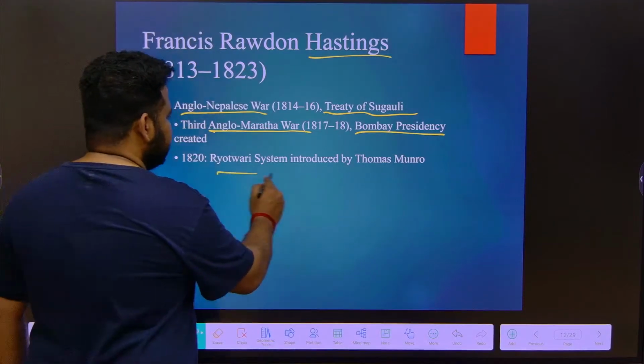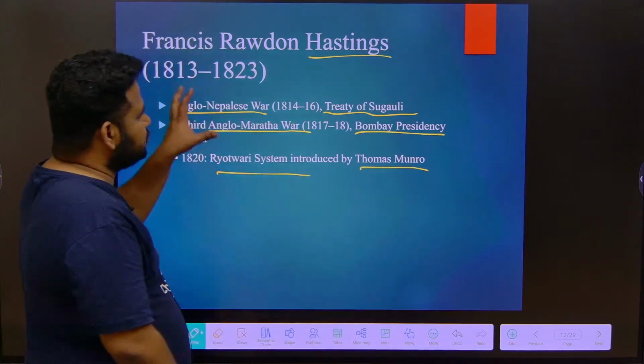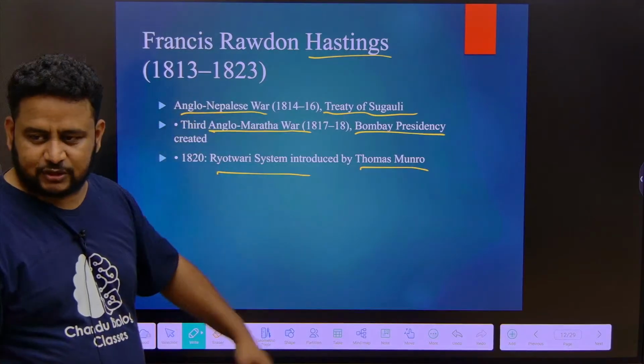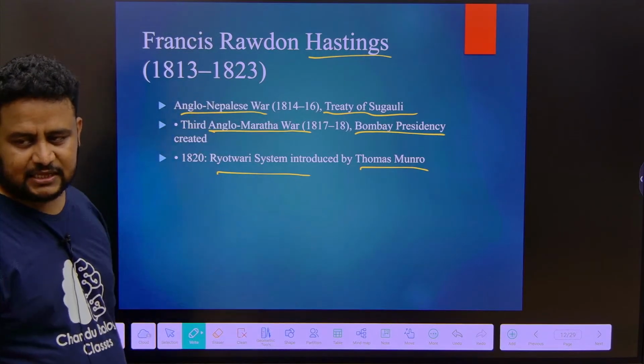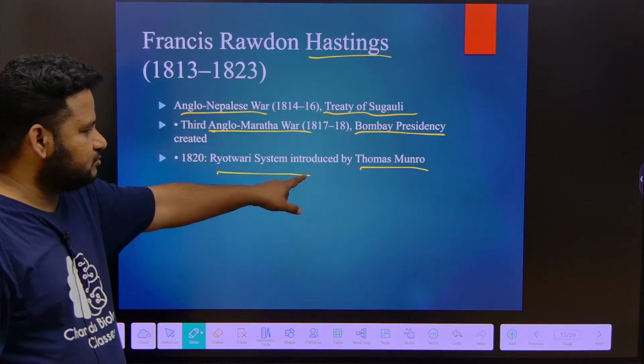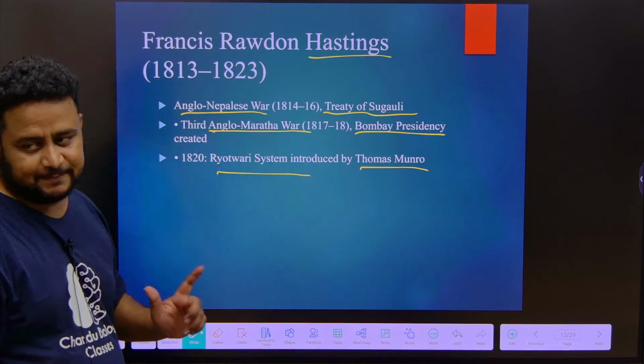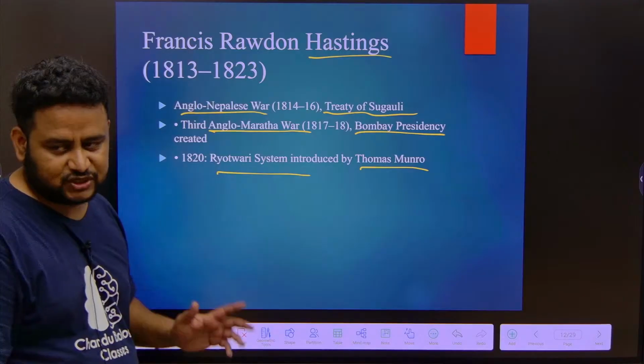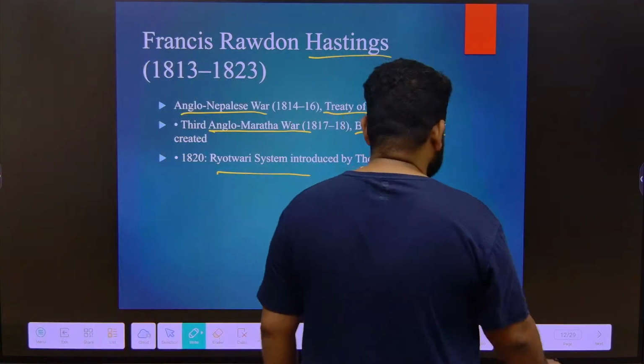Ryotwari system was introduced by Thomas Munro. During his rule only, there was something called the Ryotwari system. I told you, the ryots give the revenue directly. Who introduced that? Thomas Munro. You have to remember the name. Thomas Munro introduced what? Ryotwari system. Clear? So let us proceed further.